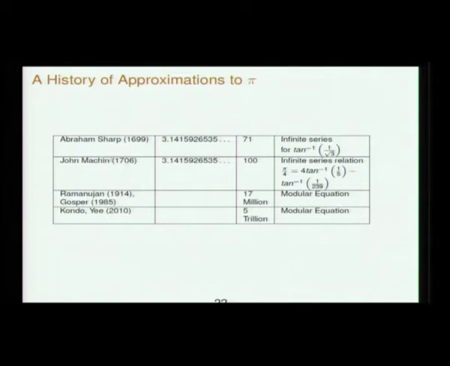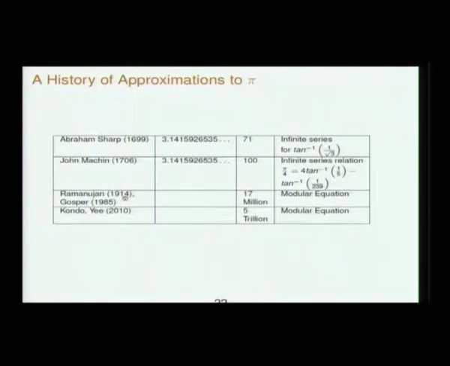Now later on, Abraham Sharp, as we saw, had this tan inverse 1 by root 3 series. So he calculated it to 71, and later on a very different kind of formula came due to John Machin. This was calculated to 100 places. Now from here to 17 million, there are so many in-between steps, many great people come in between, but this is what is of interest to us.